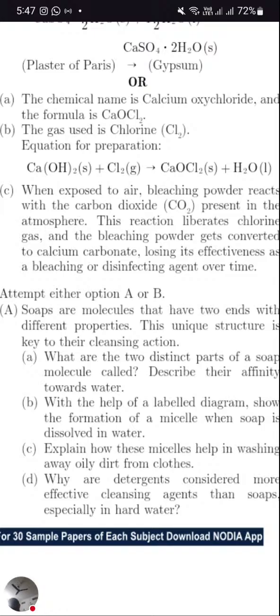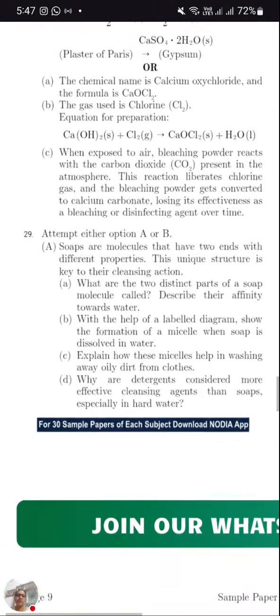So when we spread bleaching powder somewhere, after some time it reacts with carbon dioxide and forms calcium carbonate, CaCO3. As CaCO3 is formed, it no longer has any effectiveness like bleaching powder, so no disinfecting nature will be there further. Okay, hope you understood this question. Let's start with the next question.